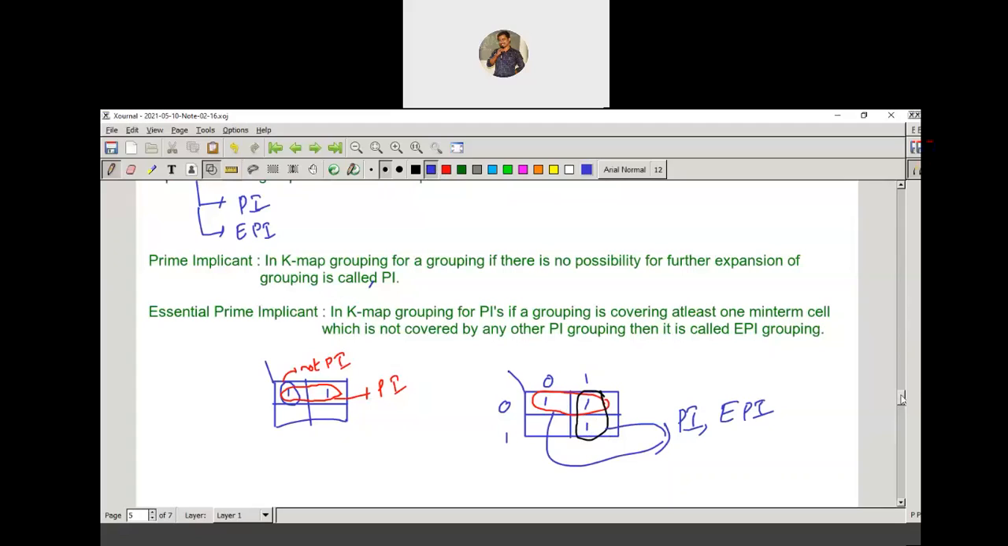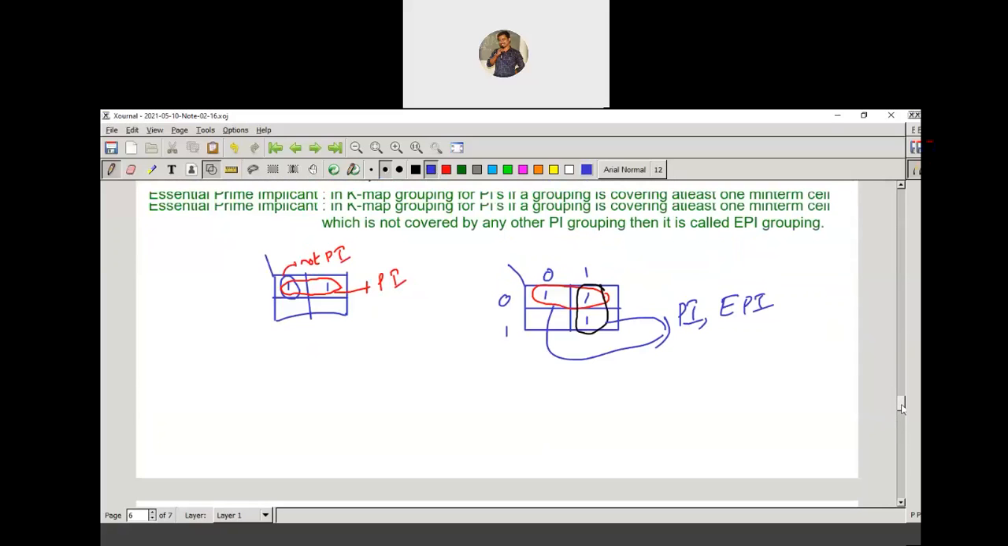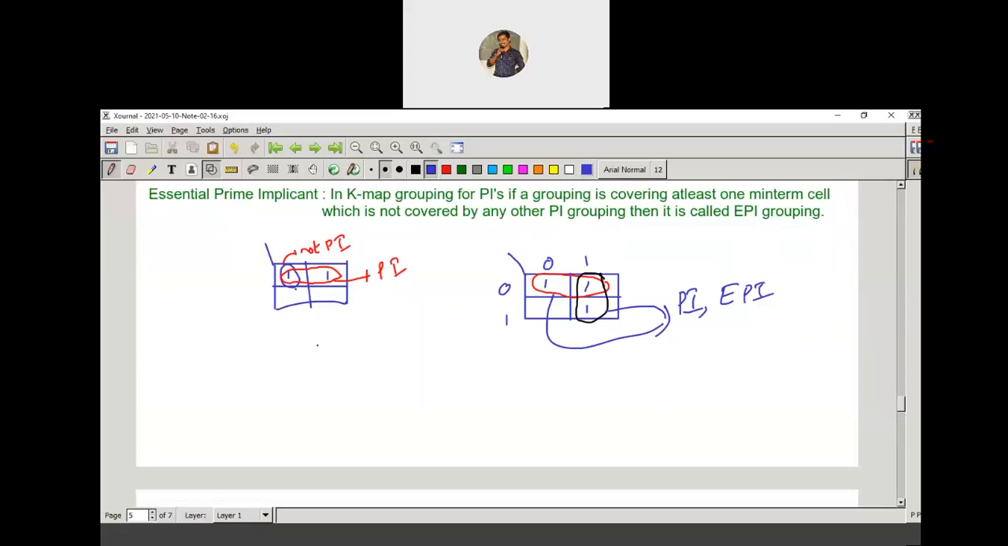For example, if I take one more example, I will talk about EPI here. Let me explain with the four-variable K-map.